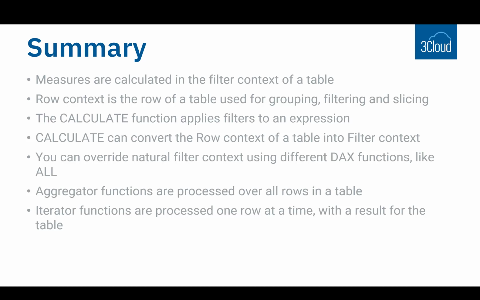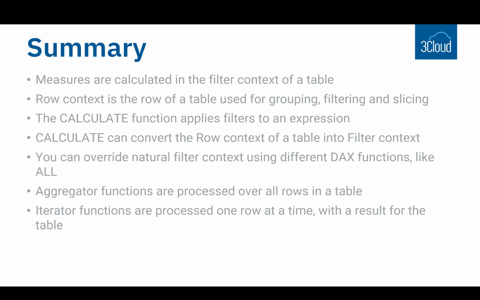All of those things alter the filter context of a table and yield different calculation results for measures. Row context is the row of a table that's used for grouping, filtering, and slicing.